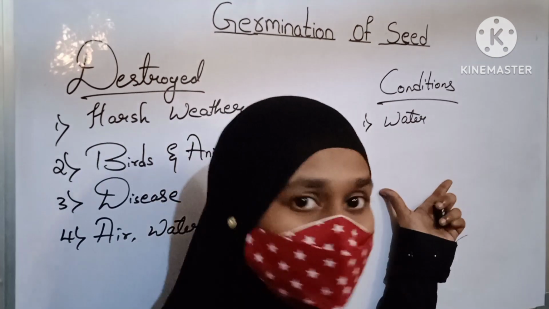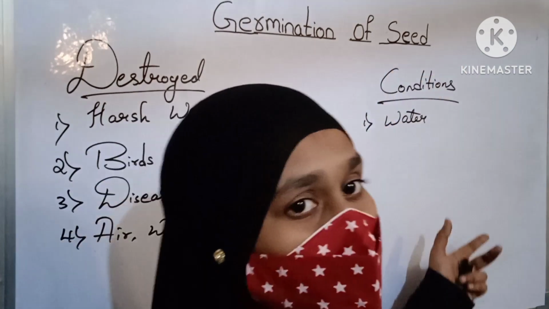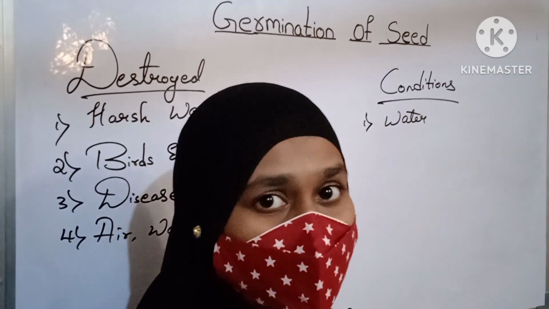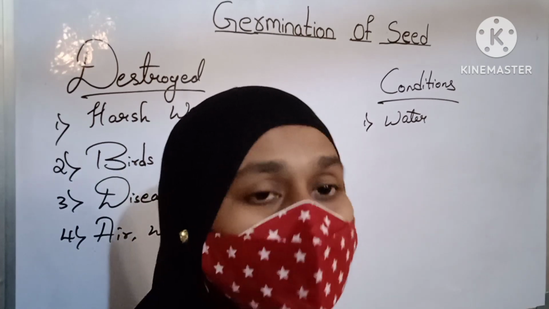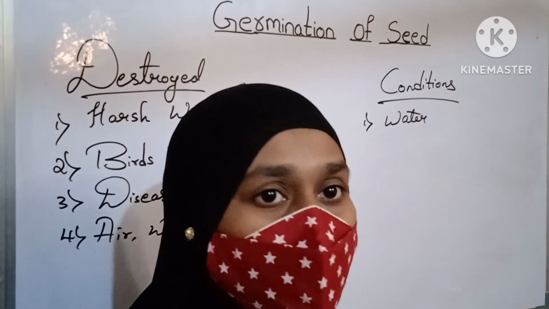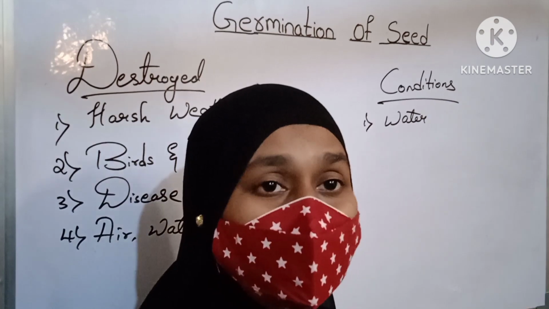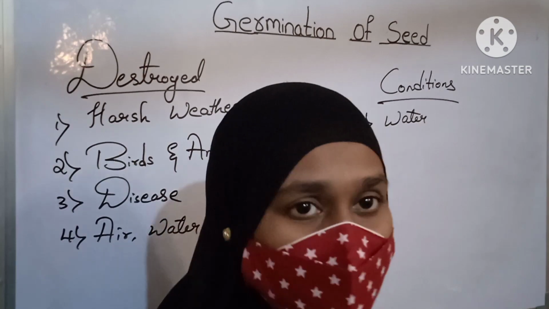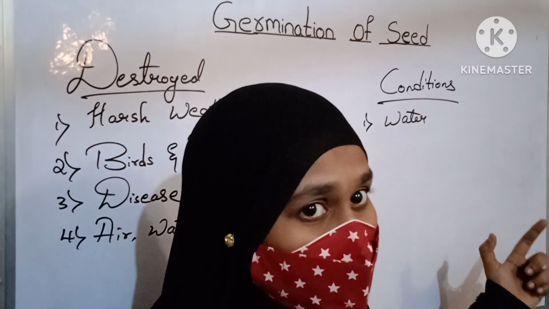Water is very important. In daily life we need water. Even seeds need water. Seed needs water to germinate. When the water is absorbed, the seed coat becomes soft and carries the water to the embryo. This activates the embryo to absorb food from the seed leaves. What are seed leaves? Seed leaves are nothing but cotyledons. Have you seen cotyledons? They are present inside the seed coat, isn't it?